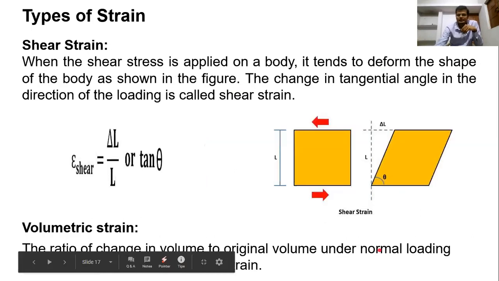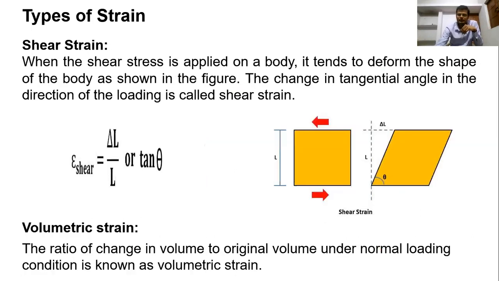Now, shear strain. As we learned before in case of shear stress, the force acts parallel to the body. Shear stress is the load which acts parallel to the body, as you can see in the figure, and it tends to deform the body.